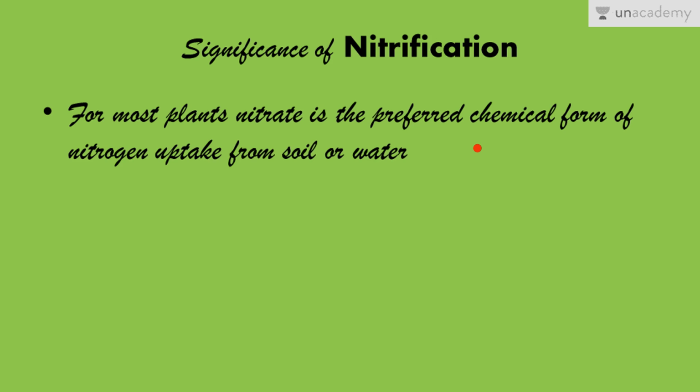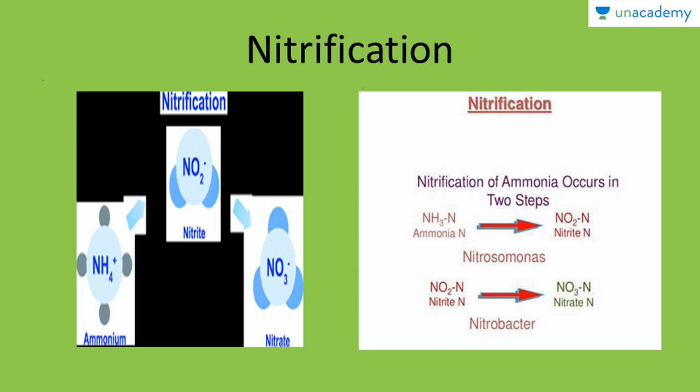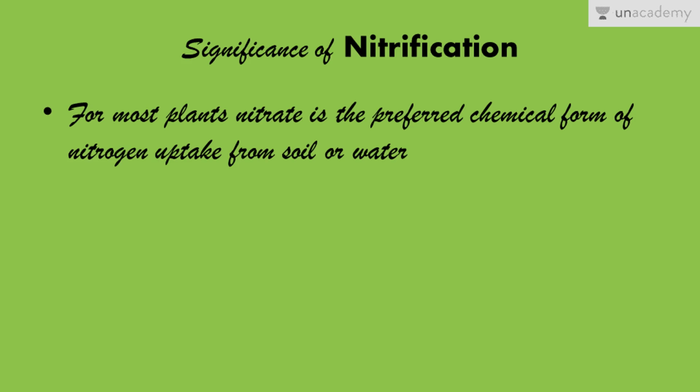So they absorb nitrogen in the form of nitrates. So it becomes very important to convert the ammonia into nitrates.